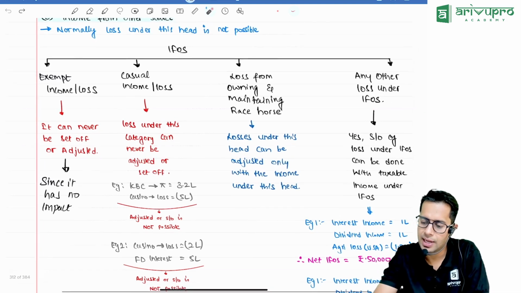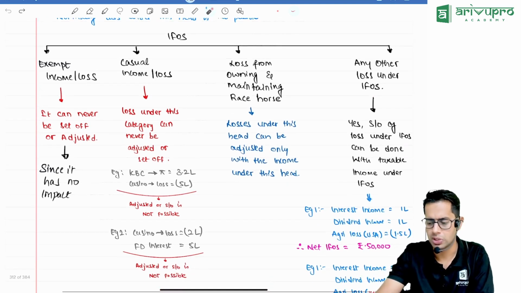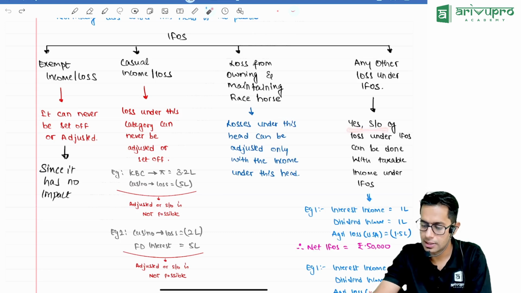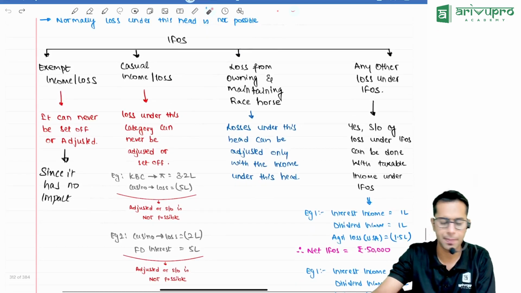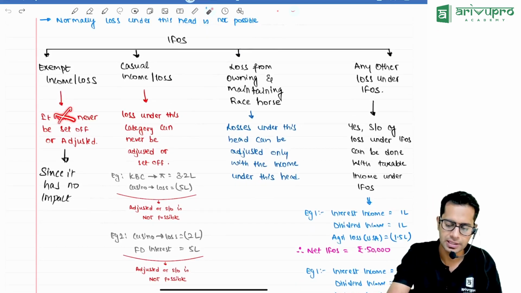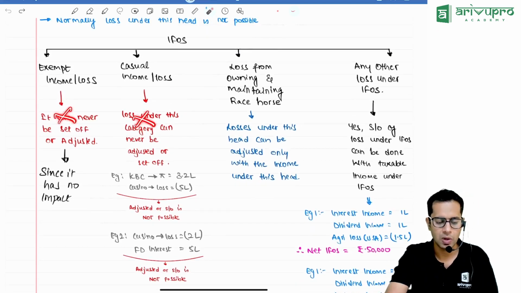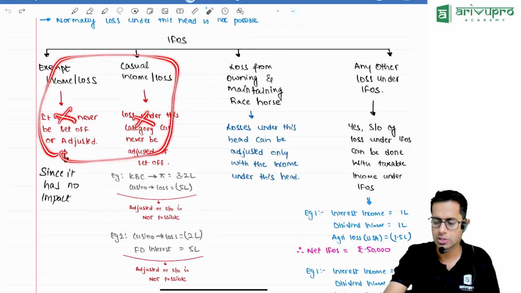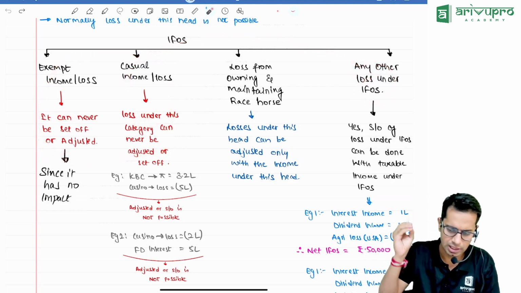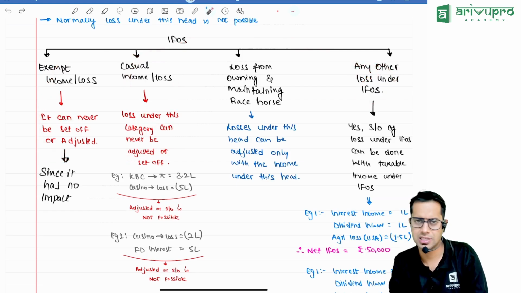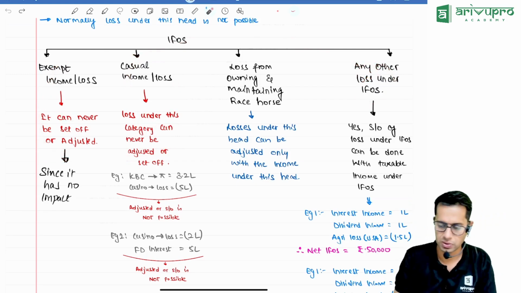Then any other loss under income from other sources. Set off of losses under income from other sources can be done with other taxable income. If there is any other loss apart from which loss, sir? Apart from exempt income loss and casual income loss, any other type of loss under income from other sources can be adjusted with other taxable income of other sources.